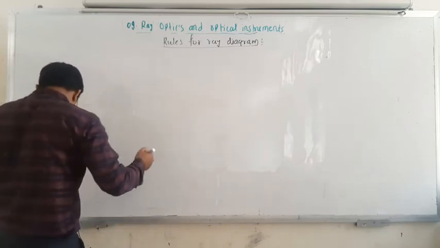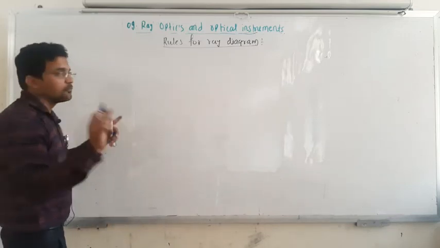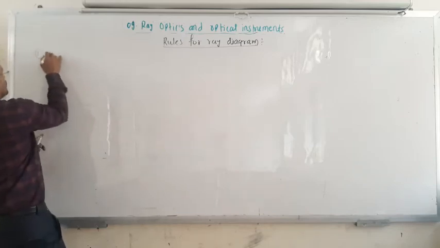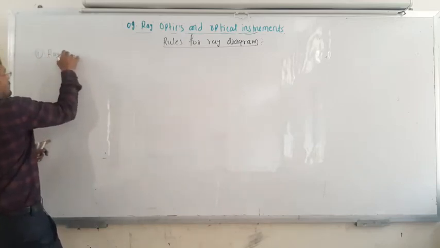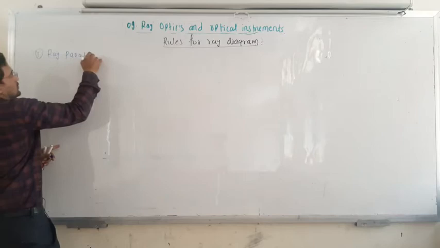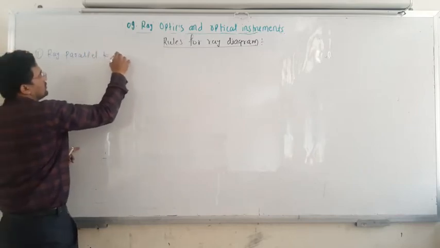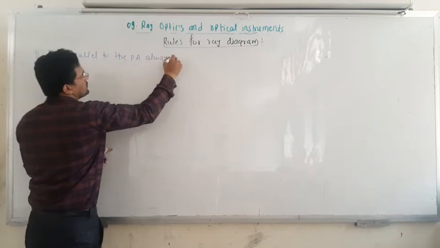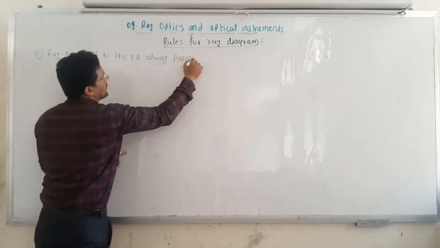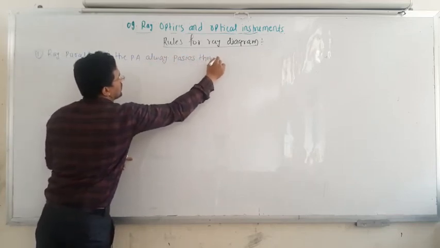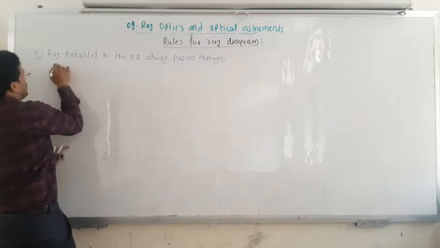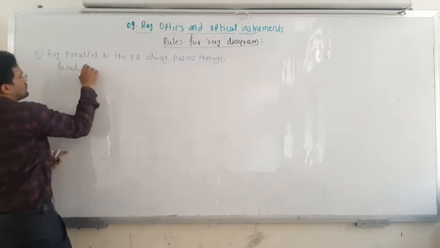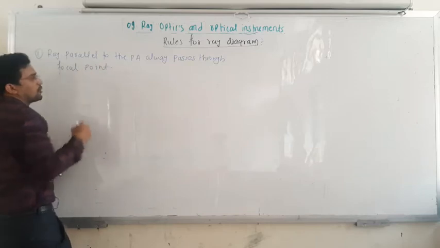We will see how these ray diagrams are drawn; there are certain rules for the ray diagram, and they are the same for both mirrors. The first rule: a ray parallel to the principal axis always passes through the focal point.